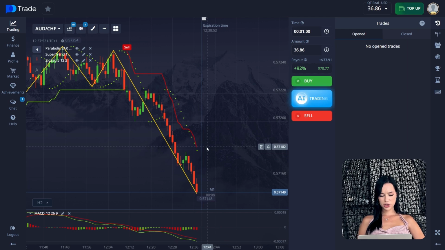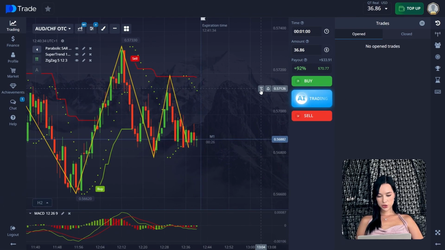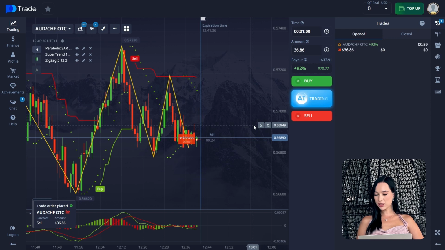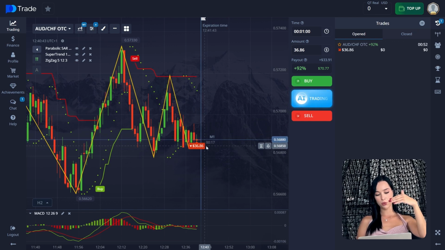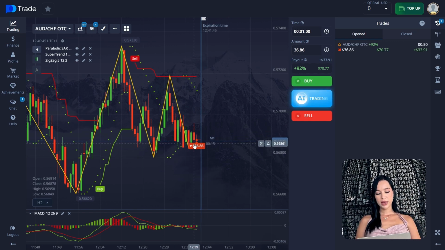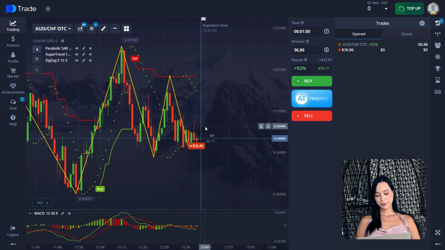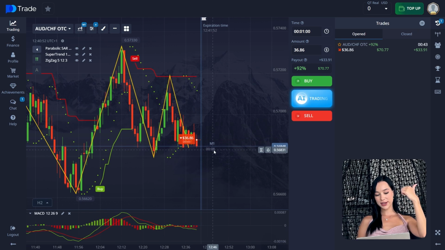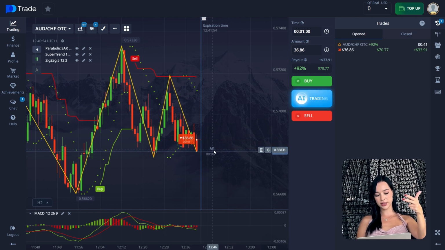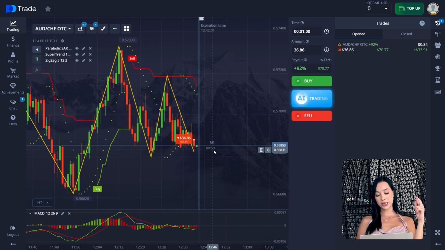So I think we'll just change the chart. Guys, I found another chart for us, and here we're going to open a sell trade for 1 minute. So here from the Parabolic SAR, we can say that the green points are above our chart and moving from top to bottom. Also, we can see that the zigzag line is moving downward. The SuperTrend indicator is giving us a sell signal as well, so it's already 3 sell signals. On the MACD indicator, we can see that all the bars are below the 0 level, and the 2 lines of MACD are crossing each other and going downward in the same direction, so it's absolutely obvious.